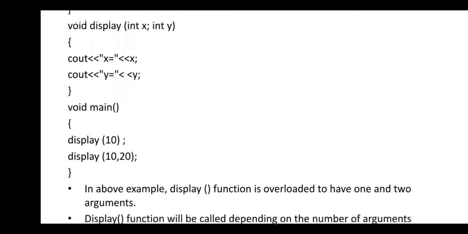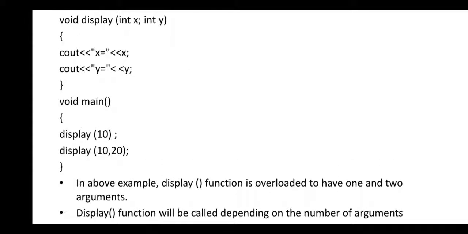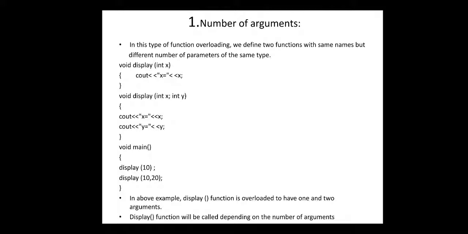Check here, in the above example the display function is overloaded to have one and two arguments respectively. The display function will be called depending on the number of arguments. The first time we call the function which has one argument, and in the second call we execute the function which has two arguments. That's it. This is function overloading with the help of the number of arguments.